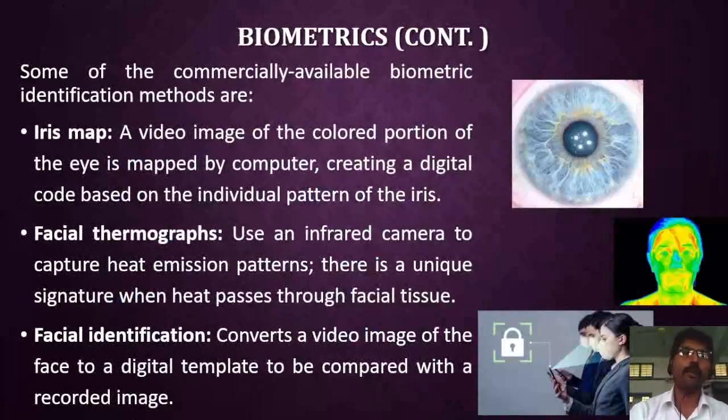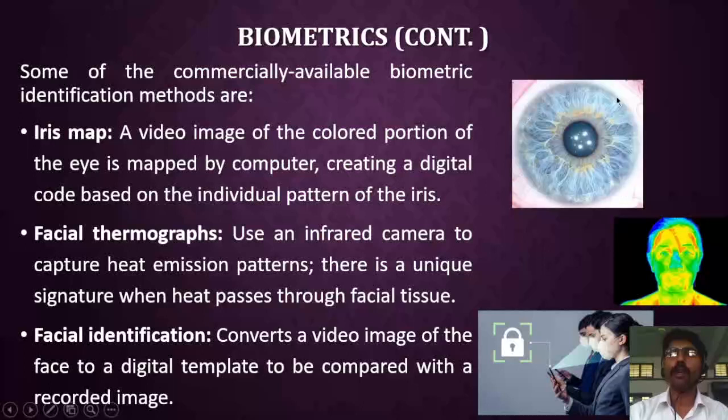The next type of biometric method is iris map. Our eye contains an iris that is black, blue or brown, different types. This iris contains some type of pattern. If you look closely here, it contains different patterns for each person.